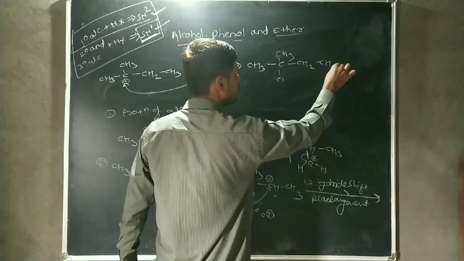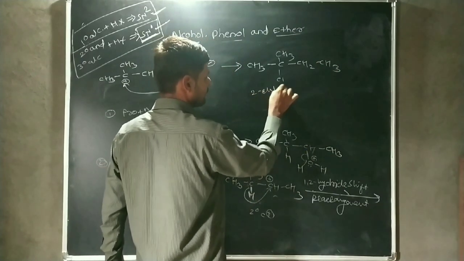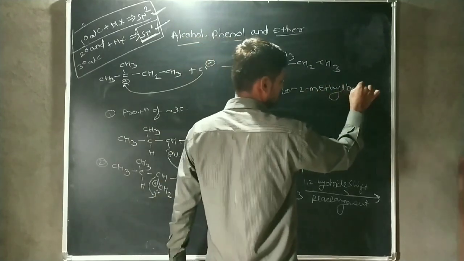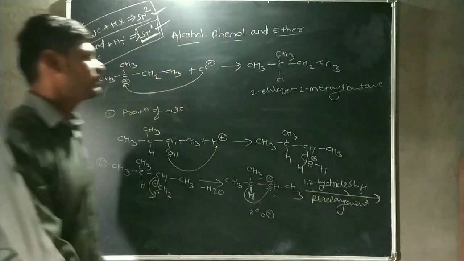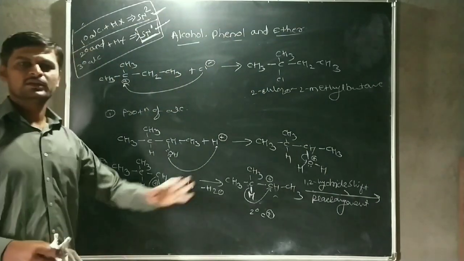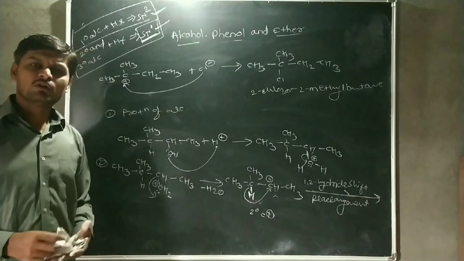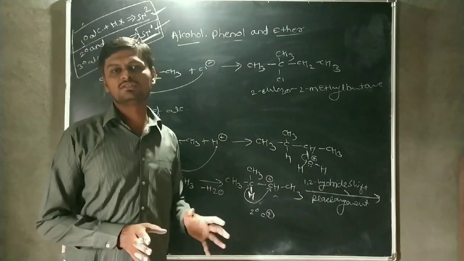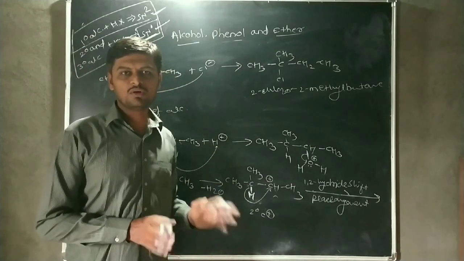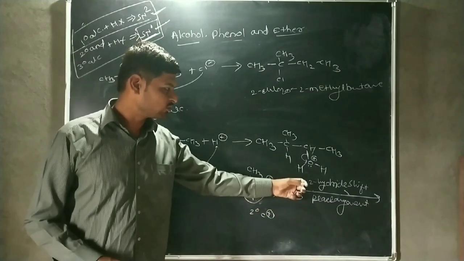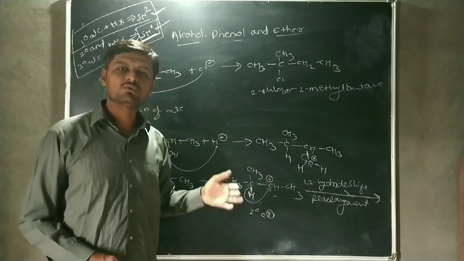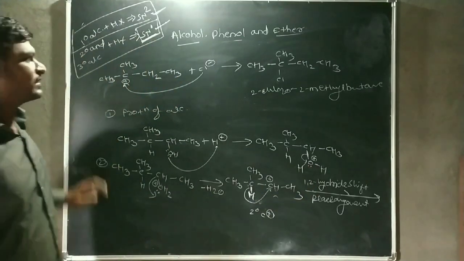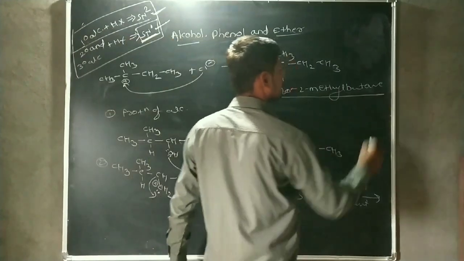The name of the product is 2-chloro-2-methylbutane. We know that if a carbocation is formed, there may be a rearrangement reaction. The rearrangement happens according to a 1,2 hydride shift, or we can also consider a 1,2 methyl shift. Then the product of this reaction is 2-chloro-2-methylbutane.